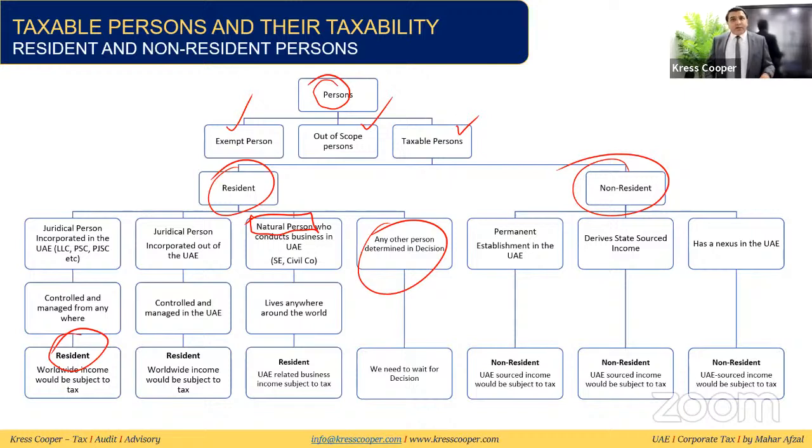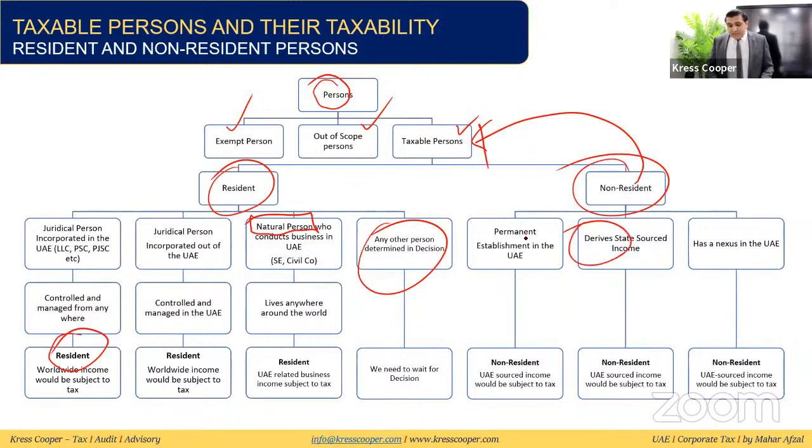Now we're coming back to the non-resident person. Non-resident taxable person, keep in mind, this is not only non-resident, these are the non-resident taxable persons. A non-resident taxable person might be a permanent establishment of the non-resident person in UAE. If this is a permanent establishment of the non-resident person in UAE, it will be considered a non-resident taxable person.